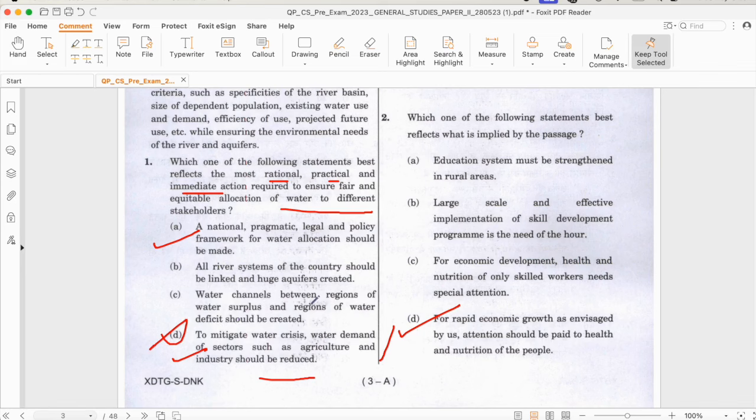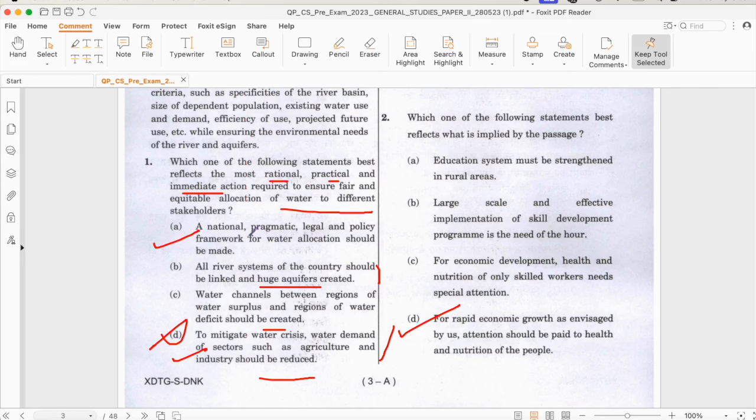C is water channels between regions of water surplus and regions of water deficit should be created. Okay, can it be created immediately? It will also take 3 years, 4 years, 5 years, 6 years. And similarly it goes with the huge aquifer or interlinking of rivers. It takes decades to create such plans. You must be reading about Ken Betwa. It takes decades to create such plans.